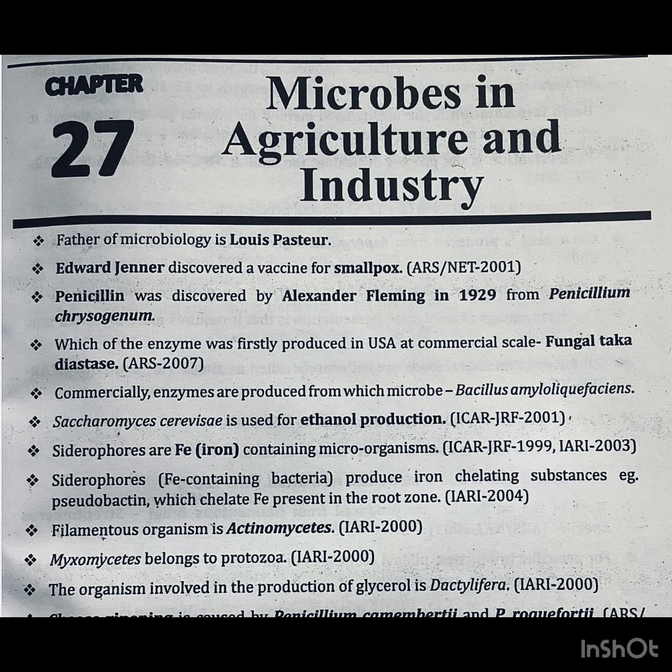The father of microbiology is Louis Pasteur. Edward Jenner discovered a vaccine for smallpox. Question asked in ARS Net 2001. Penicillin was discovered by Alexander Fleming in 1929 from Penicillium chrysogenum. Which enzyme was first produced in the USA at commercial level? The answer is fungal Taka diastase.